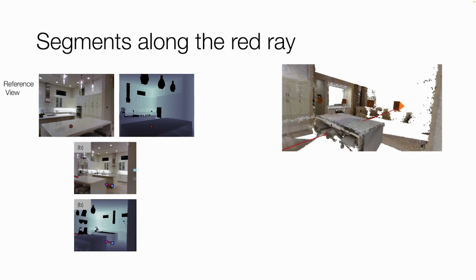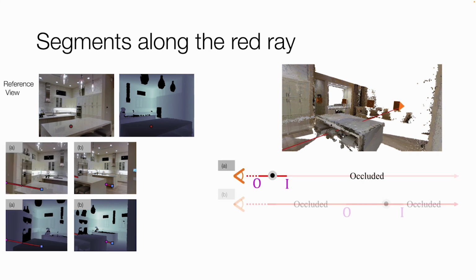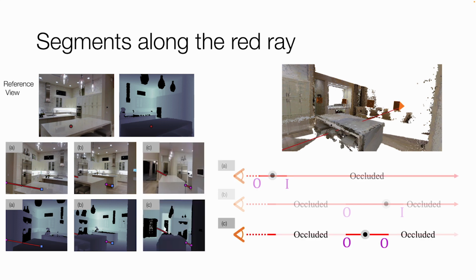Now we show a representation of this event along the ray for the point Z R. We can do a similar process for other auxiliary views and recover different segments. For view A, we can recover an occlusion intersection segment. For view C, we can recover an occlusion segment.